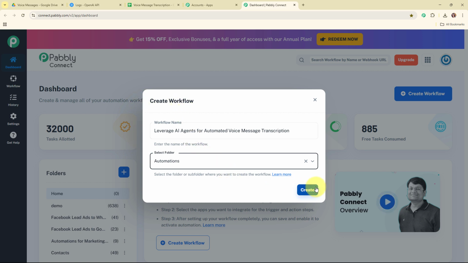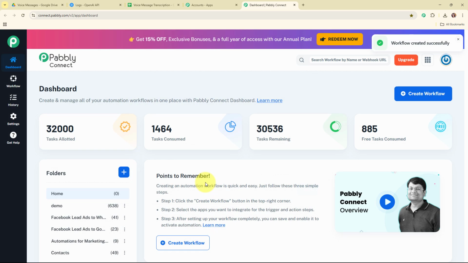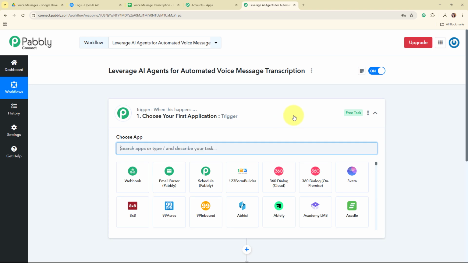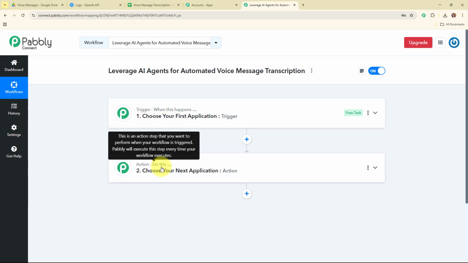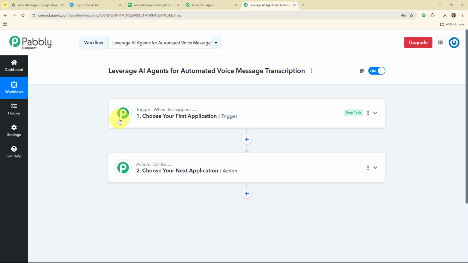And here, to create a new workflow, I'm going to click on this create button given over here. Now, in this workflow window, you can see we have successfully created a workflow. And here on my screen, you can see the two most important principles of an automation process, that are trigger and action, where trigger says when this happens and action says do this. That means action is a response towards that trigger. Your automation can have a single trigger but multiple action steps.